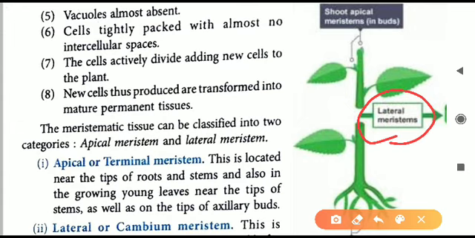So this is what we have seen today about the introduction of the topic. We have seen what tissues are formed of, then the definition of tissues. Then we saw the relationship between tissue, organ, system and organism. And lastly, we have seen the meristematic tissue, their properties, where they are found, and what the types of meristematic tissue are. This was a short video. We will be covering the later part in the later chapter in the upcoming classes that will be going live from next week. We will begin with the permanent tissues in the upcoming class.